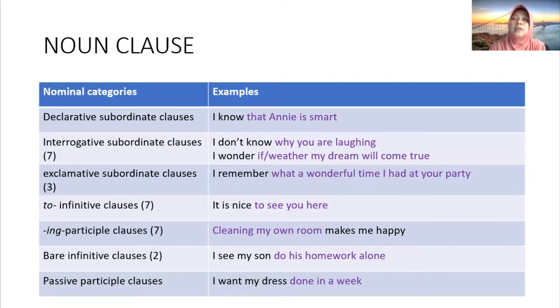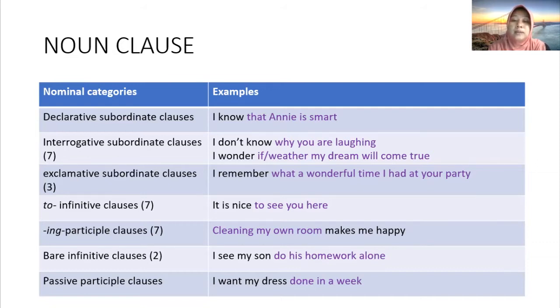Usually, in an interrogative question, the predicator comes before the subject, but in this noun clause, the interrogative subordinate clause, the subject comes before the predicator.